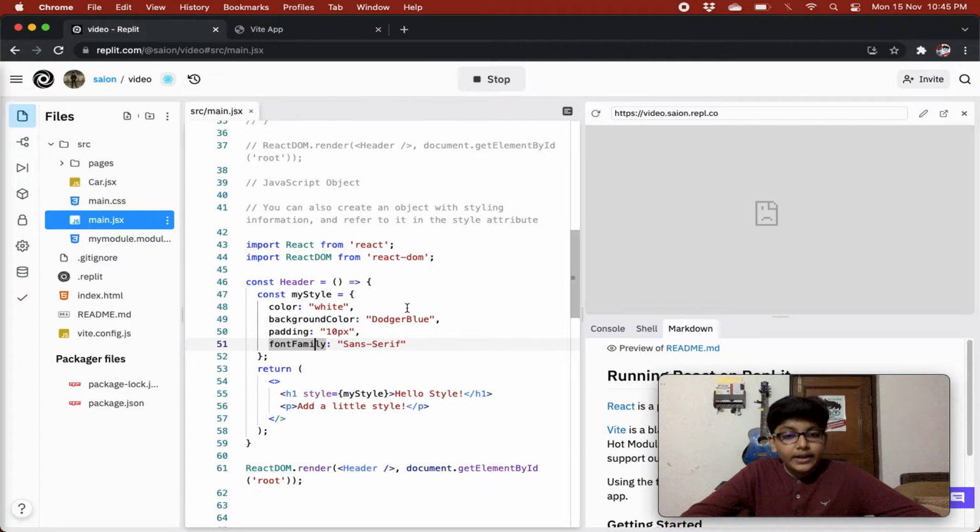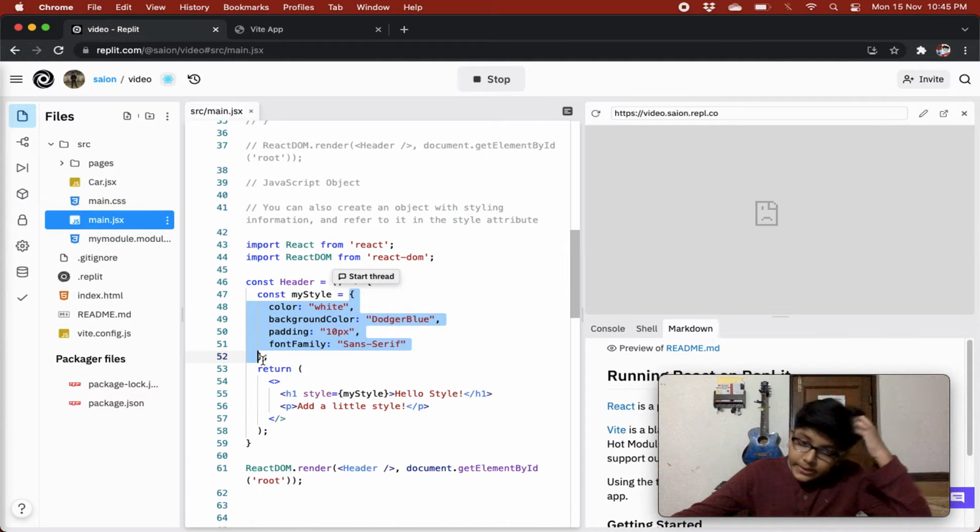And we are writing a heading one, and its style is, over here we are writing JavaScript, right? And in that we are returning my style. So this my style object will be returned. So style's value will be this my style object, right? In which there are all these styling properties, right? So this will style our heading one, right? And after defining the component, we are just rendering the component, right?